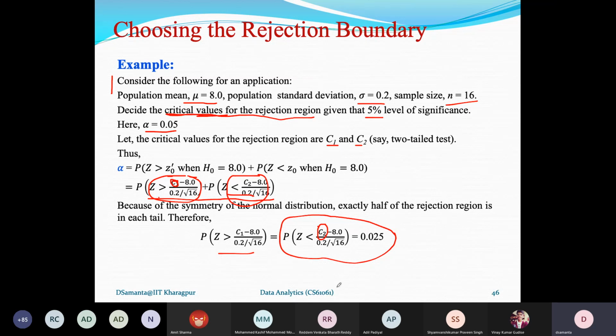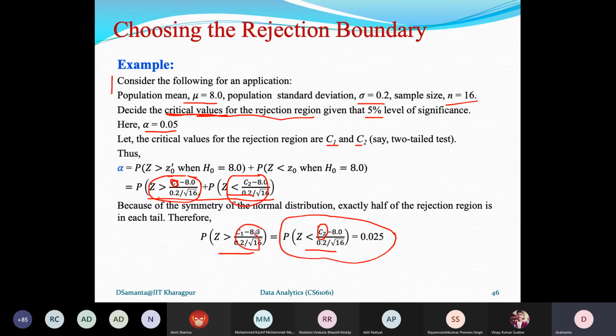Now, in the Z distribution, there are two types of Z distribution tables: the right tail Z distribution table and the left tail Z distribution table. The table will say Z greater than some value, what is the probability it will calculate? On the other hand, if the probability is given, then for what value of Z is Z less than this or Z greater than this?